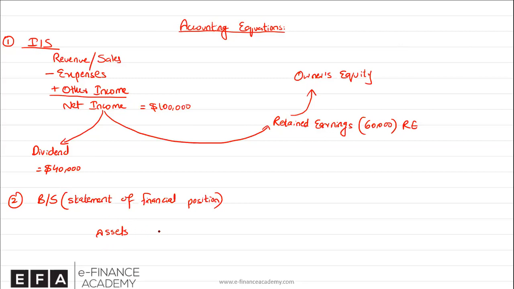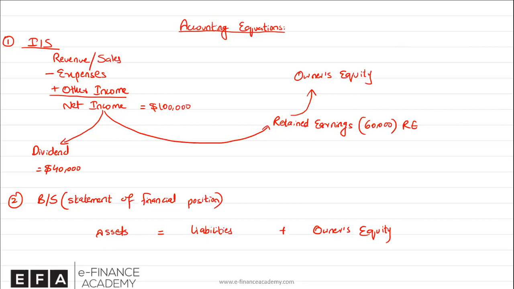Now the question is, where does the company get the funds in order to buy its assets? These assets have to be funded. A company doesn't have its own funds. It will get the funds for the assets from somewhere else. And the company can get the funds either by borrowings, which are called liabilities, or it can take the funds to buy the assets from the owners, which is called owner's equity, or in short, just equity. So the company funds its assets by either borrowings, called liabilities, or by taking a contribution from the owner, called owner's equity.